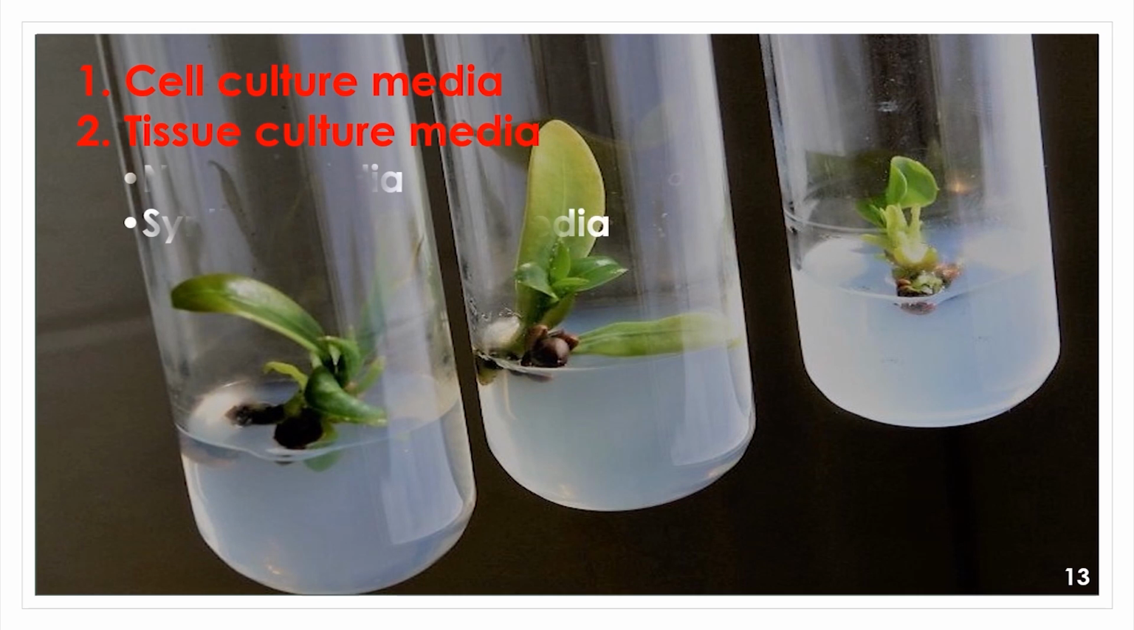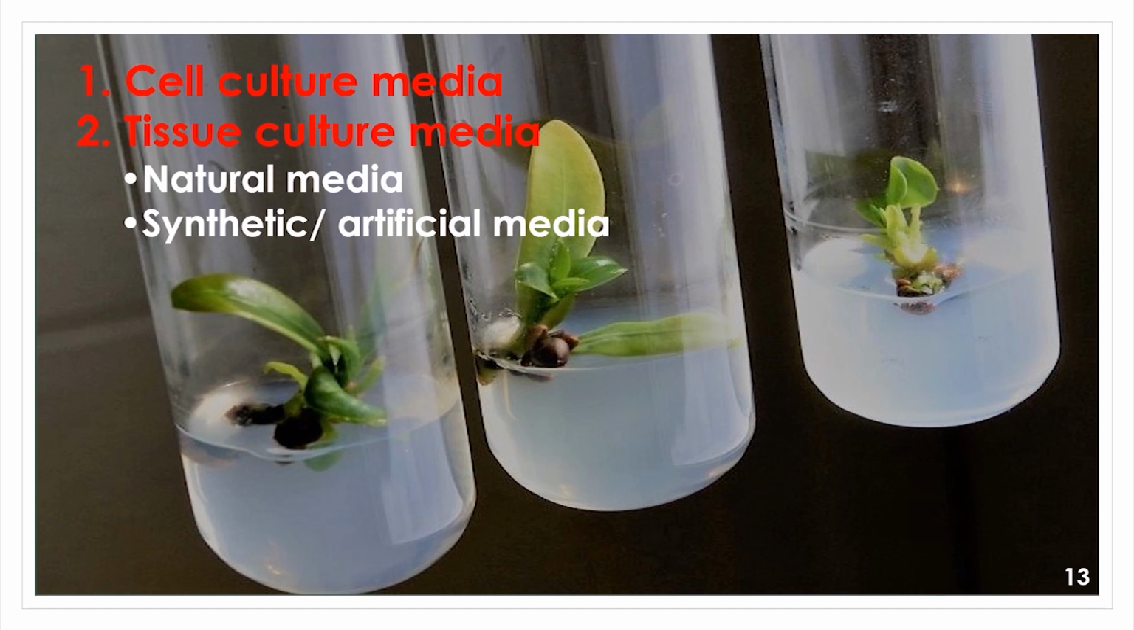Okay, now let's talk about media components. First of all, let's talk about cell culture media. Cell culture media generally comprise an appropriate source of energy and compounds which regulate the cell cycle. Next we will talk about tissue culture media. This can be classified into two types, natural and artificial.